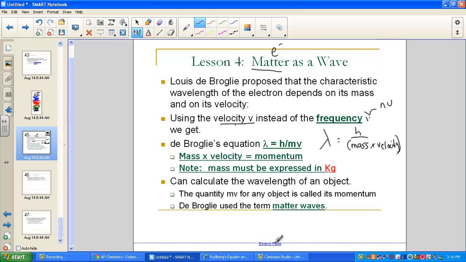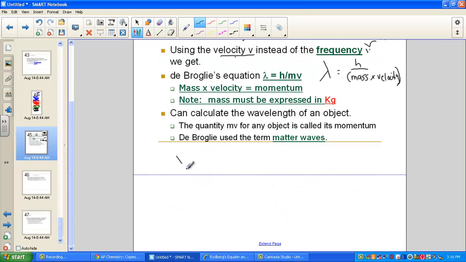When we take a look at how these units break down, lambda, of course, which is wavelength, is measured in meters. h, which is Planck's constant, is 6.63 times 10 to the negative 34th joules times second. I need to remember that a joule, which is a metric unit of energy, is actually equivalent to 1 kilogram meter squared over second squared.